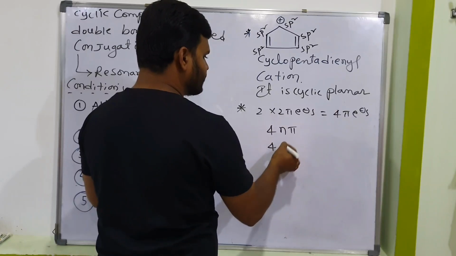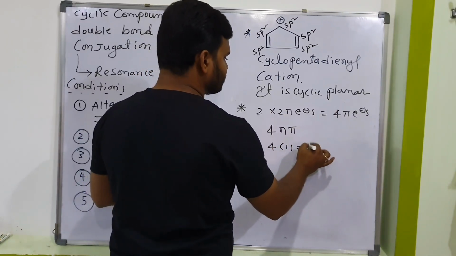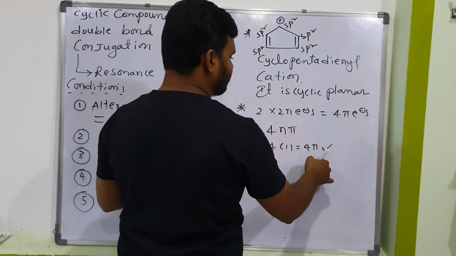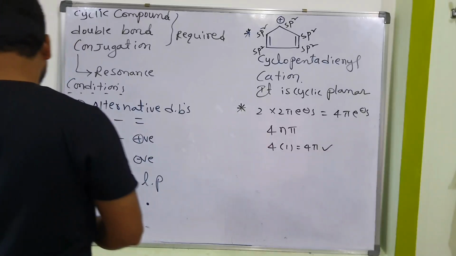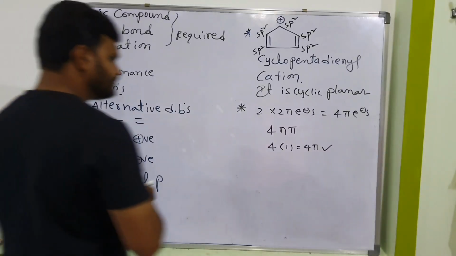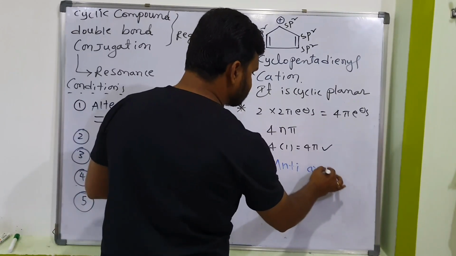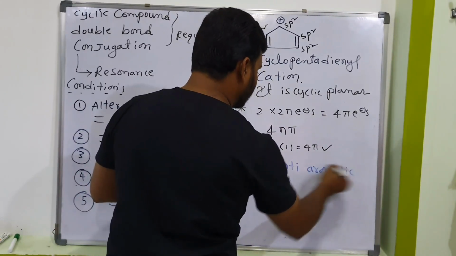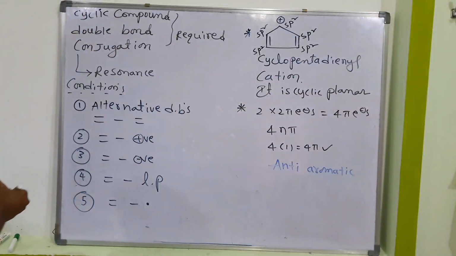Why? Because if you substitute n value 1 here, it becomes 4 pi. Is it clear? So is it an aromatic, anti-aromatic or non-aromatic compound? It is an anti-aromatic compound. Is it clear? Next, one more question.